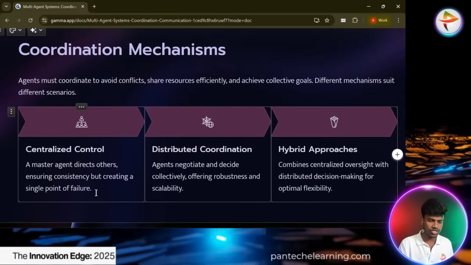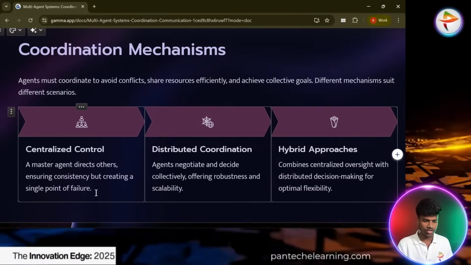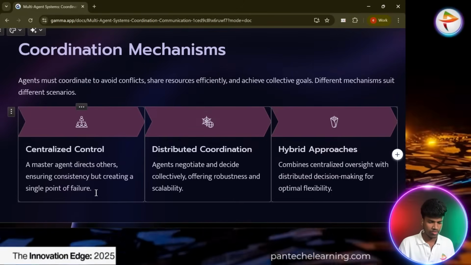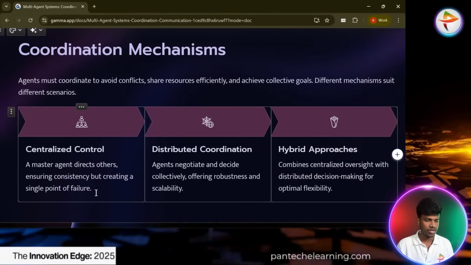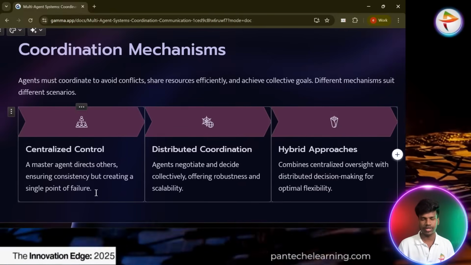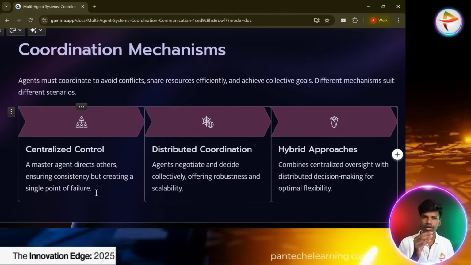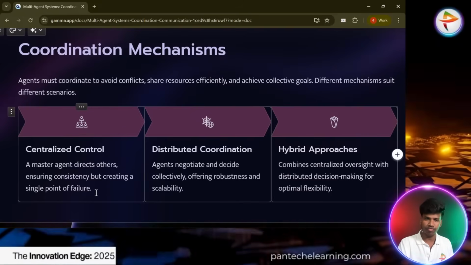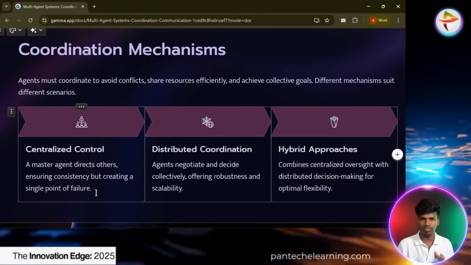Next one, distributed coordination. Agents negotiate and decide collectively, offering robustness and scalability. Here they have to give a command. Centralized control means they start the particular work first, followed by which the sub agents complete that particular action.